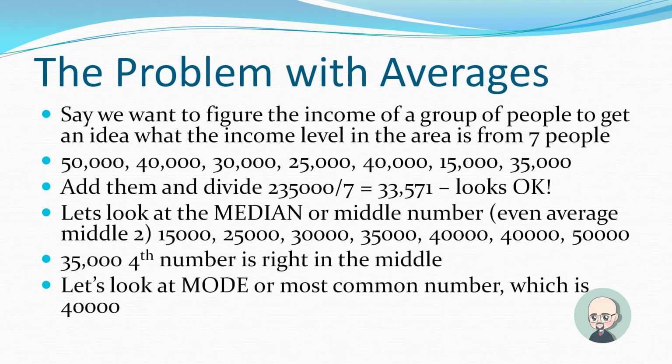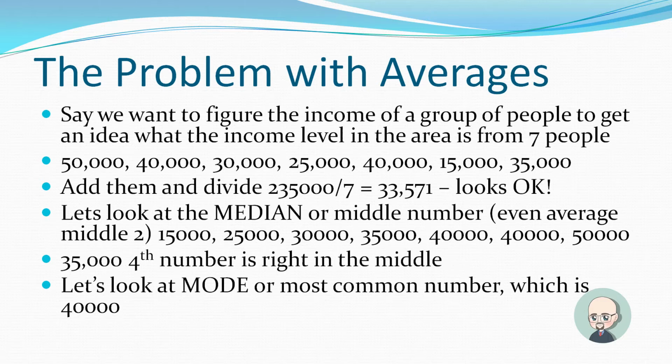So if those 7 people were making $50,000, $40,000, $30,000, $25,000, $40,000, $15,000, and $35,000, we'd add them up and divide by 7. So 235,000 divided by 7 is about 33,571. It doesn't look that out there. That seems about in the ballpark.